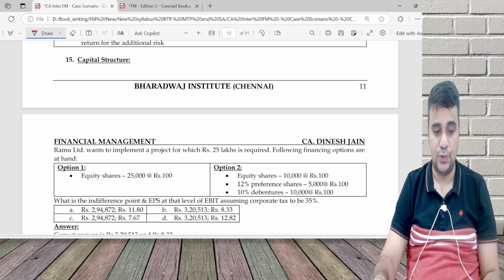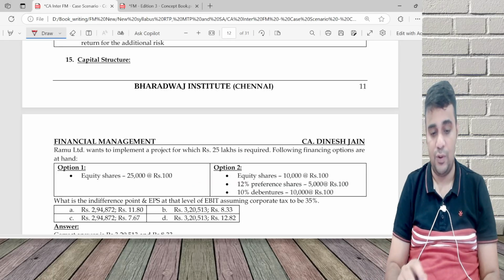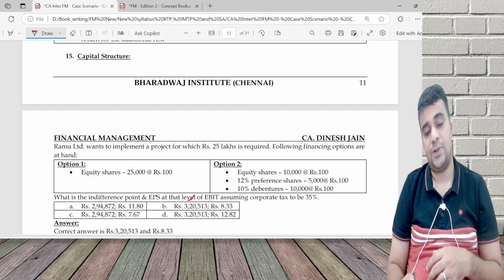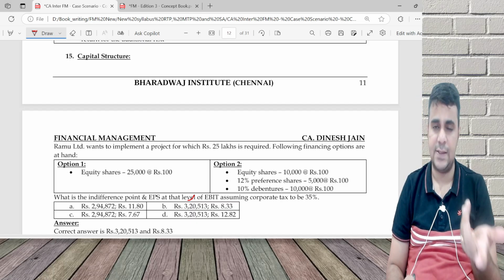That is 320,513. Okay, I now have two choices. The shortcut approach will not work, as 320,513 can be either of the two. So I have to substitute 320,513 and calculate EPS in one of them.